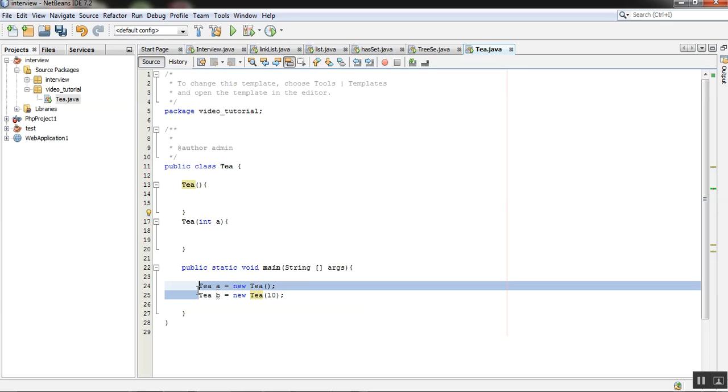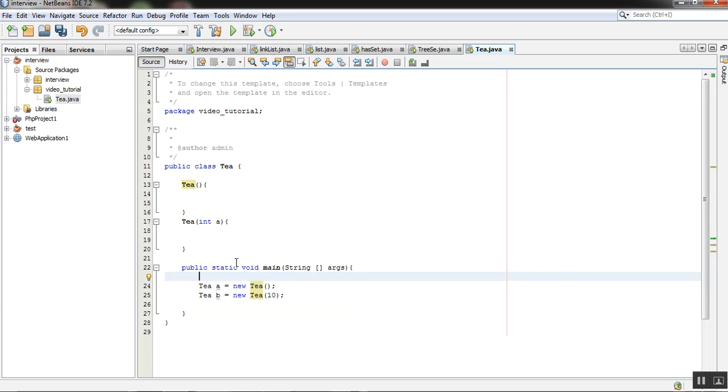Let it be as it is right now. So this one is calling this particular constructor, and that one is calling the other constructor, right? This is basically the difference between the parameterized, user defined constructor and the default constructor.